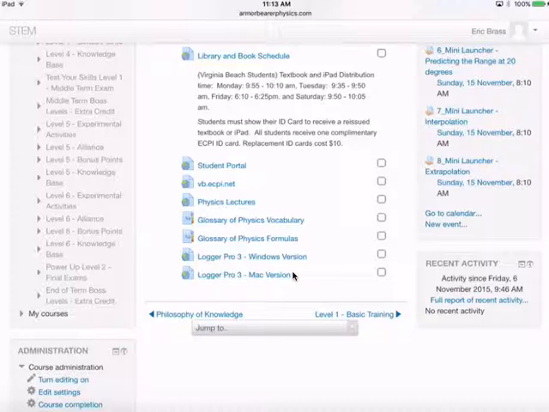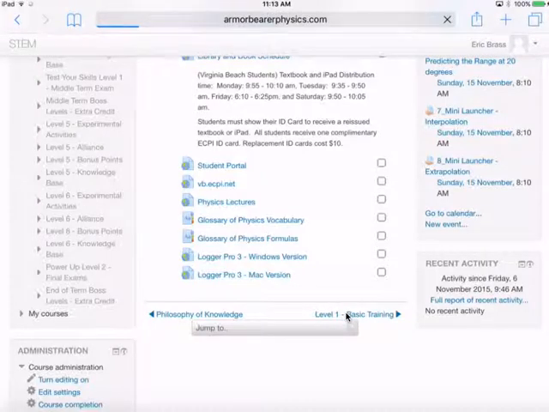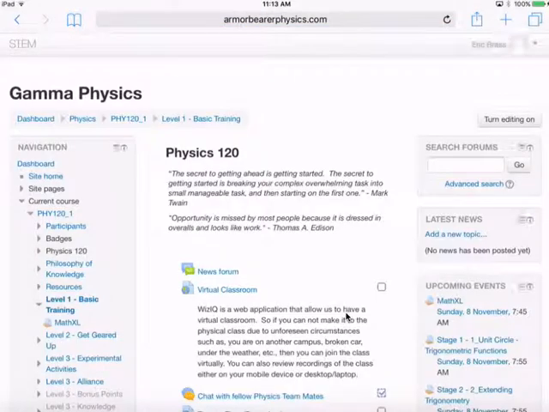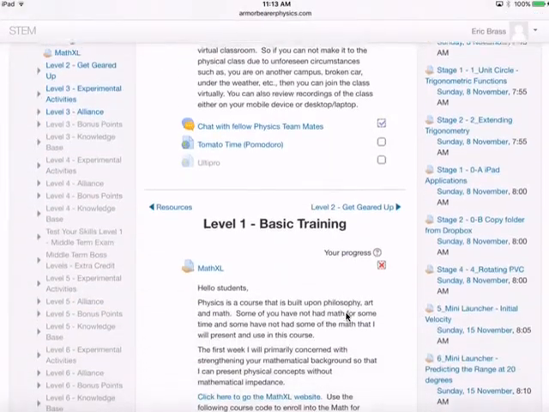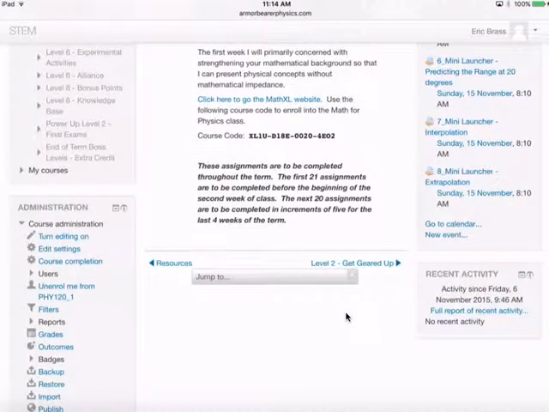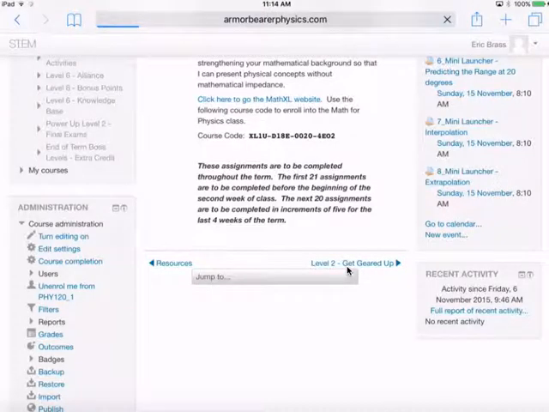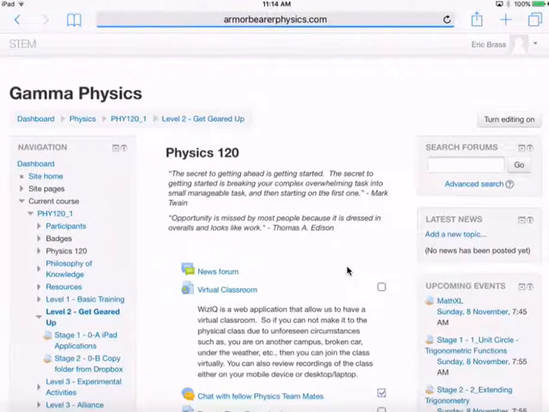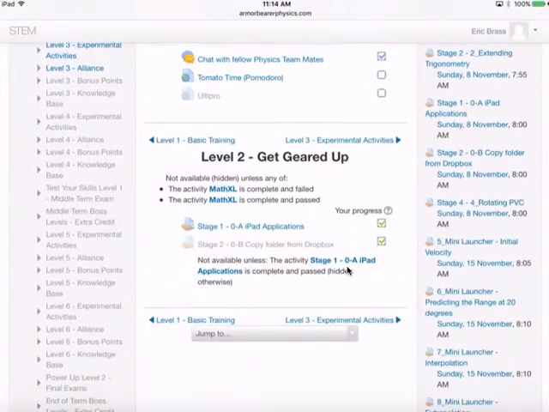Where we want to go now is to Level 1 Basic Training. These are our preliminary assignments, and you typically have to read this and look through this whole video. Oh, I'm not there yet. This is Math Excel. You guys need to know that I want you to do Math Excel, and this explains what I'm asking you to do, but this is not where I want to go. I want to go to Level 2, Get Geared Up. It looks as though I need to have a Level 2 knowledge base, and I'll do that.